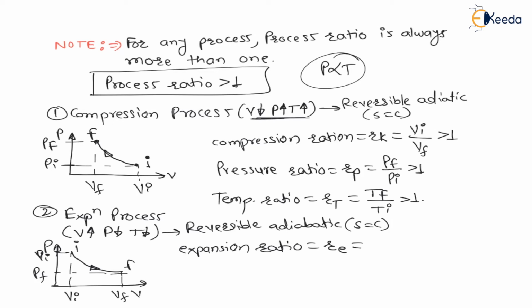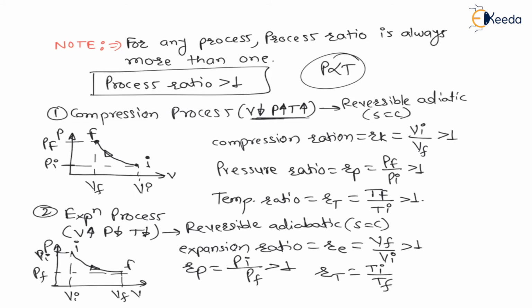Expansion ratio is represented by RE, which is nothing but final volume divided by initial volume, which must be more than 1. Again there will be a pressure ratio, RP. Pressure ratio will be initial pressure divided by final pressure, which must be more than 1. Again there will be a temperature ratio. Now pressure ratio is directly proportional to temperature ratio, therefore initial temperature divided by final temperature, right.